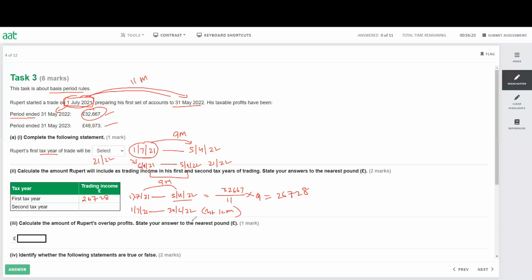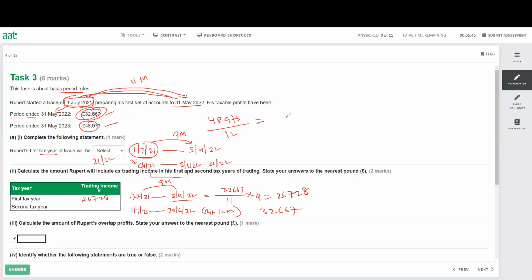As the first period of accounts is less than 12 months, it's only 11 months, July to May, I take the first 12 months for the next tax year. So I already have the 11-month profit, which is 32,667. And I need one more month from the next year, from the 48,973, which is for 12 months.